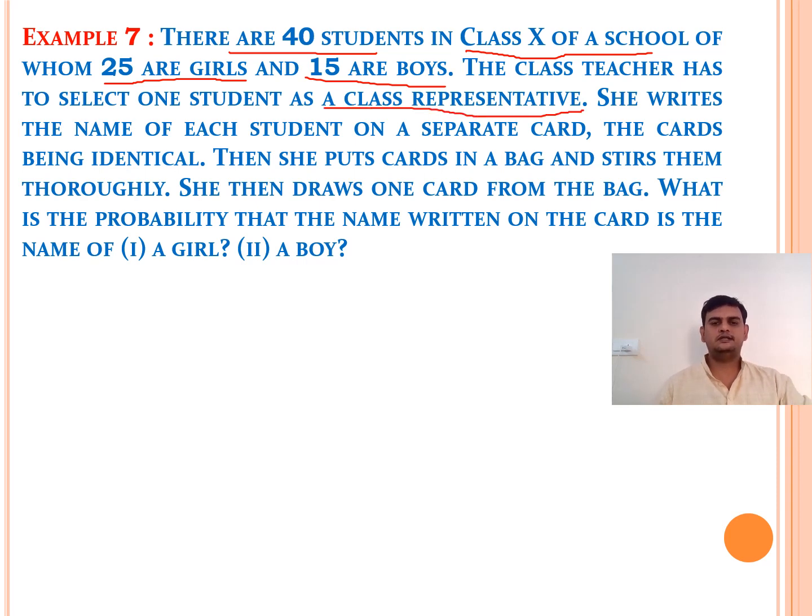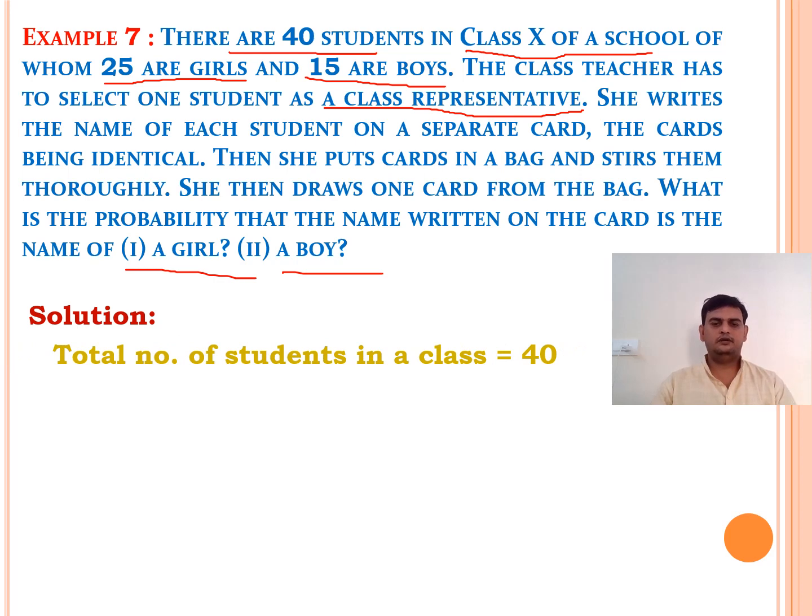To select a class representative without partiality, the teacher writes the names of all the students on separate cards, stirs them and draws one card randomly. So in that selection, what is the probability of getting a girl and of getting a boy? Simple, direct concept here. There is no confusion for us. Let us see how to solve the problem.